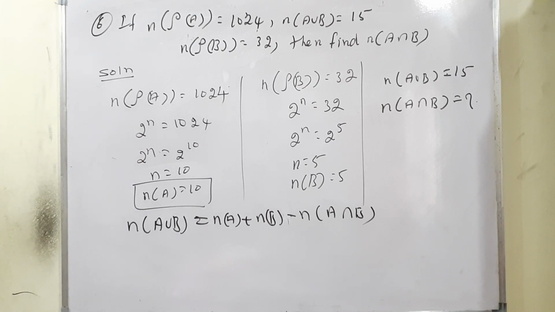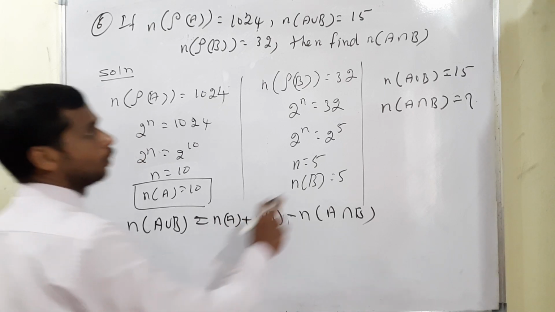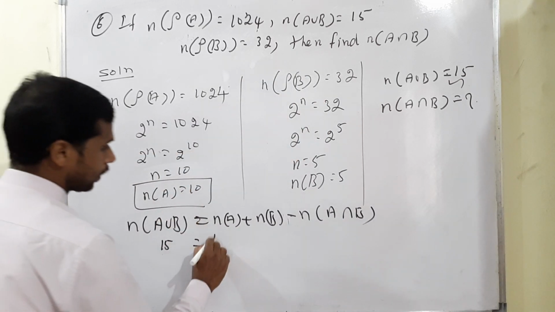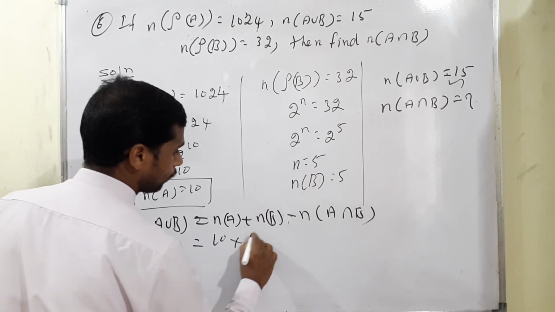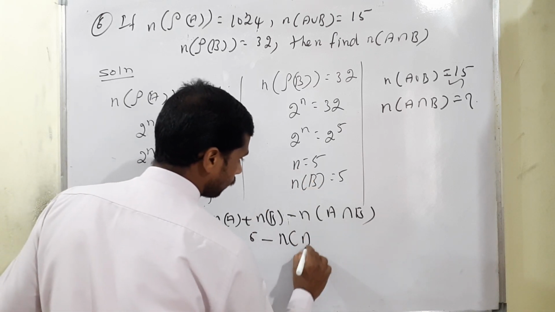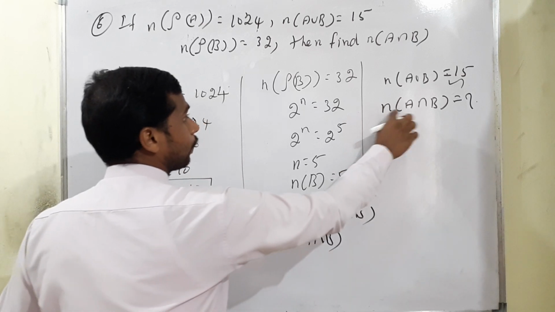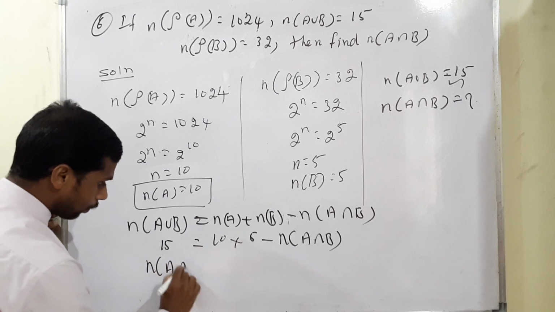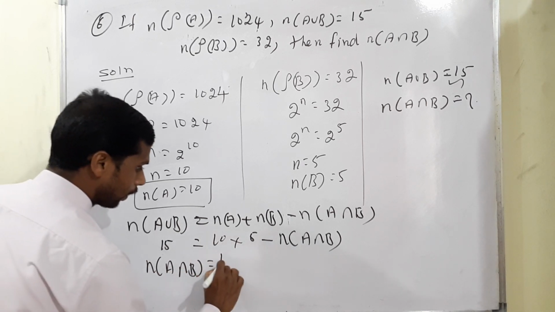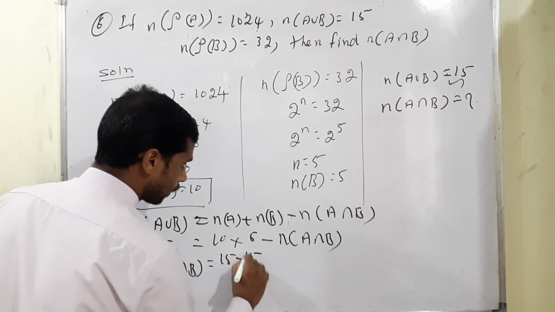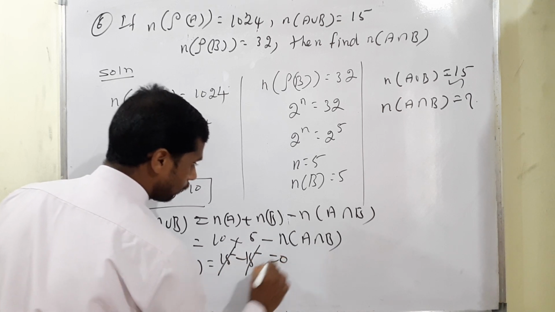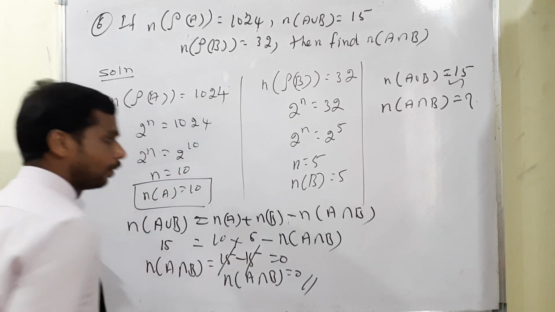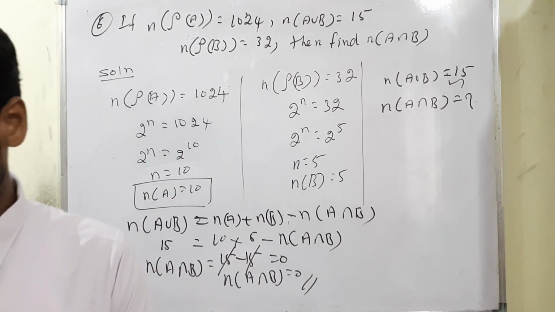So what are the known values? Known value: number of A union B, we know 15 is there. So 15 is equal to number of A 10, the number of B 5, minus number of A intersection B. We need to find out number of A intersection B. Minus, bring to the opposite side, means positive number of A intersection B. 10 plus 5 is 15, plus 15 brought to the opposite side means minus 15; plus 15 minus 15 cancels, means 0. Therefore number of A intersection B is equal to 0. Okay, I will continue with the next question.